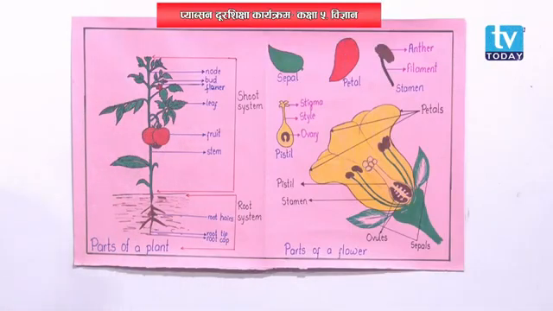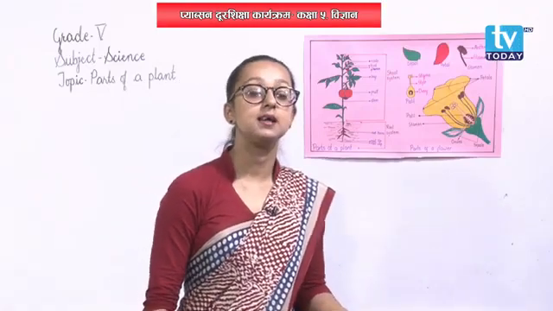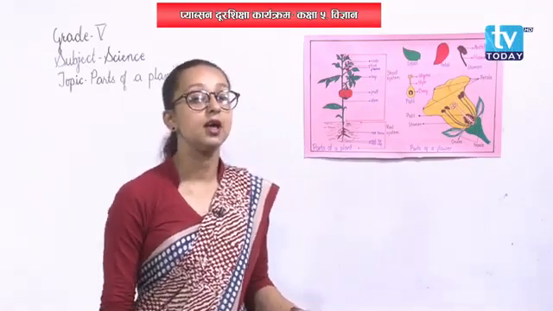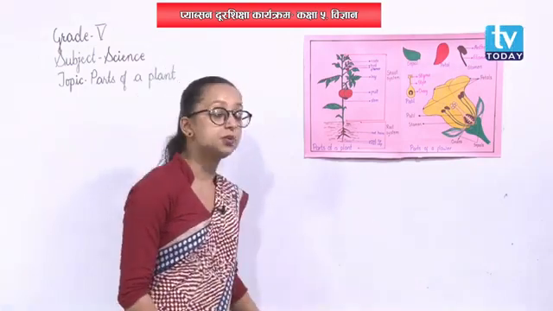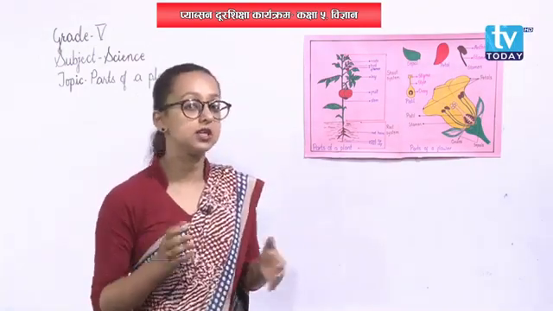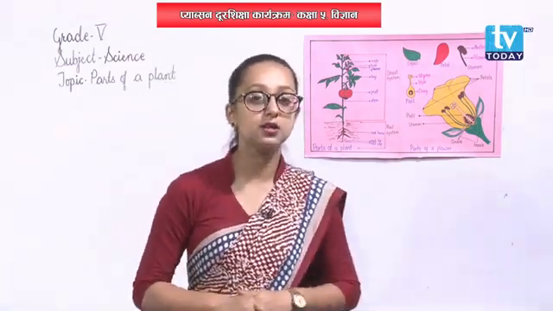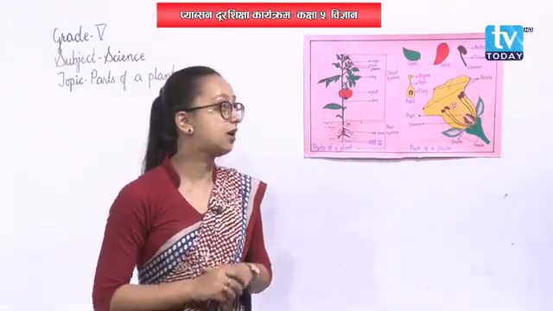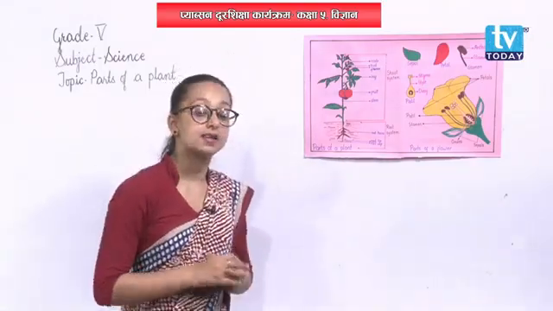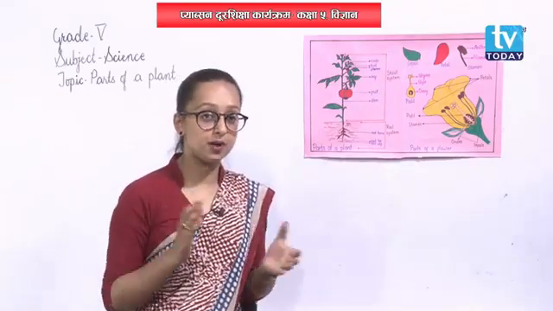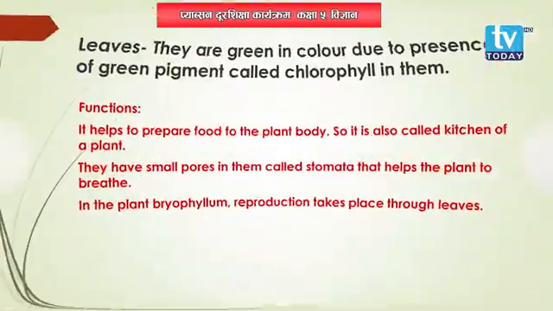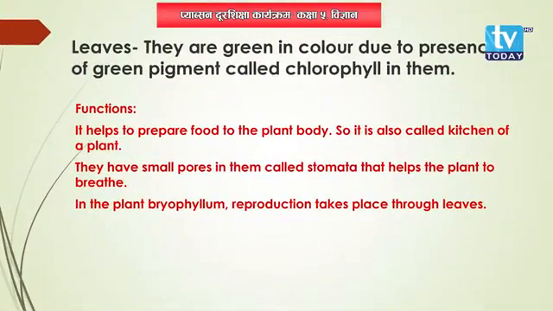Also, leaves prepare food for the plant, so they are called the kitchen of the plant, as I already told. And the function of leaves is to help prepare food for plants, as usual.